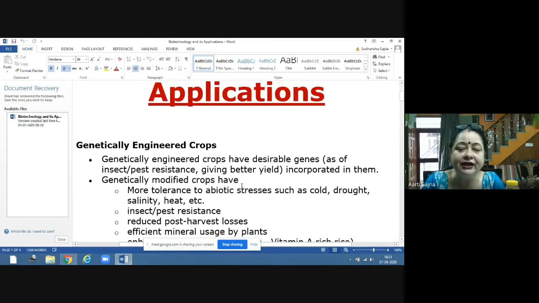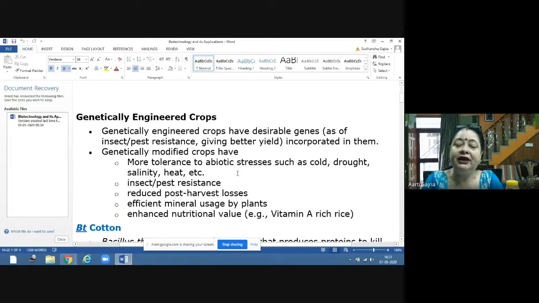Genetically modified crops can have more tolerance to abiotic stresses such as cold, drought, salinity, and heat. Even after the green revolution, seeing the population explosion of our country, it is not sufficient to have good yield. We need better nutritive quality in our crops.